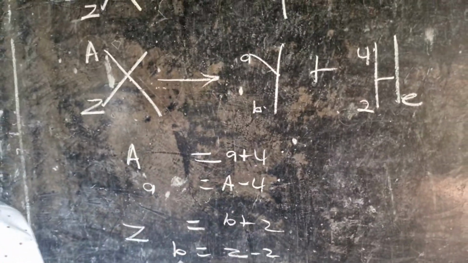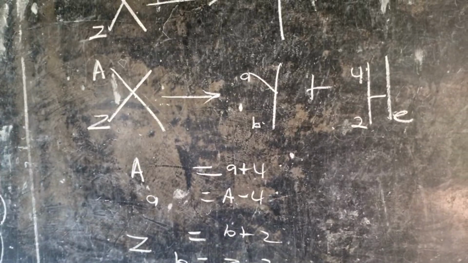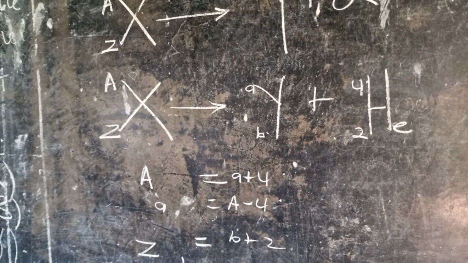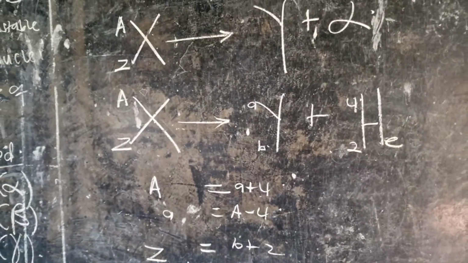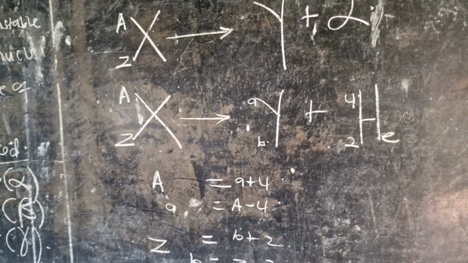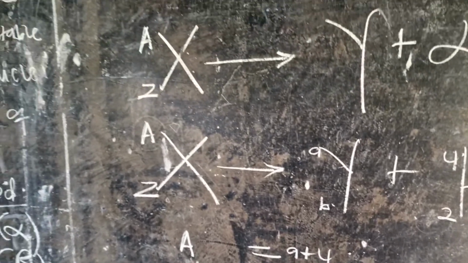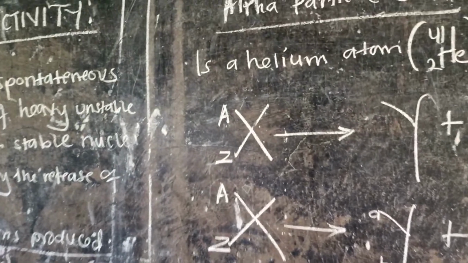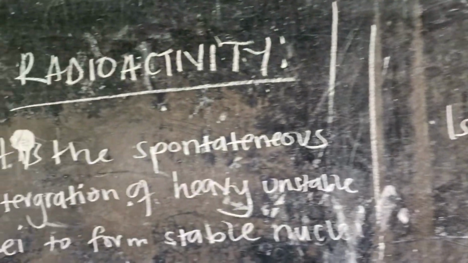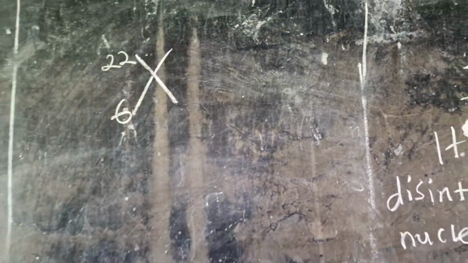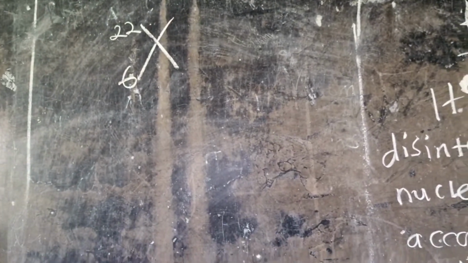Let's have an example and we see what I'm talking about. We have a radioactive substance, X. It has atomic number 6 and mass number 22.